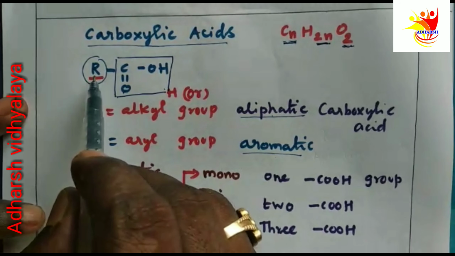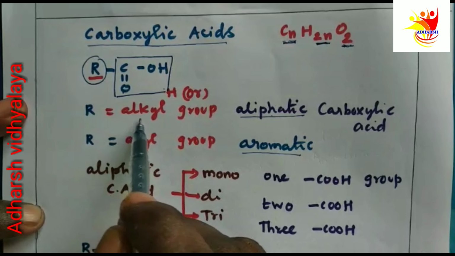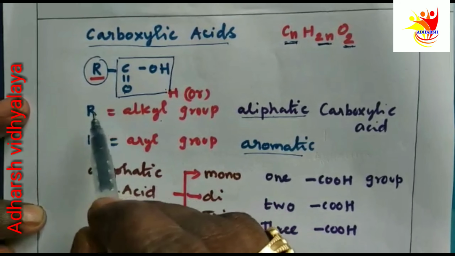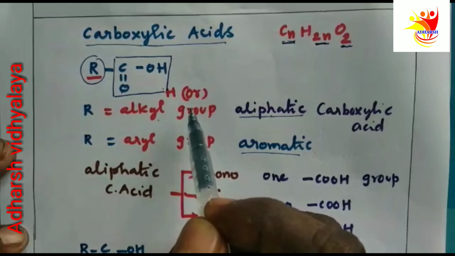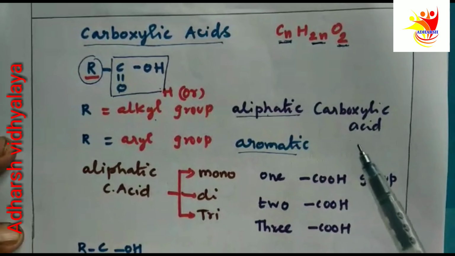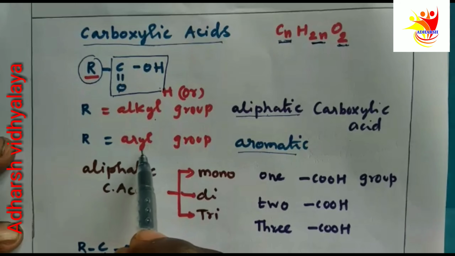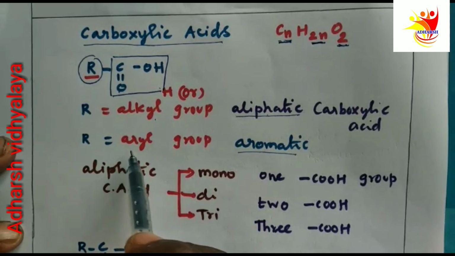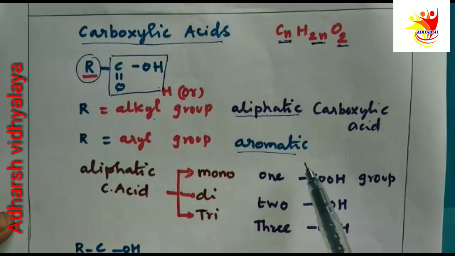R may be any alkyl group or hydrogen. If R is an alkyl group or hydrogen, that is called aliphatic carboxylic acid. Next, if R is an aryl group, that is called aromatic carboxylic acid.